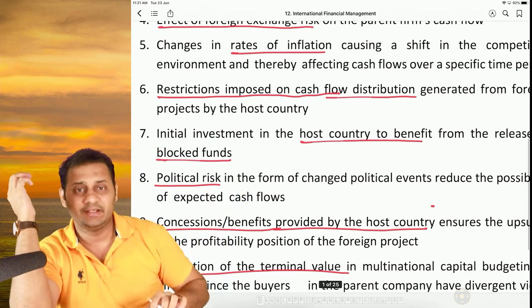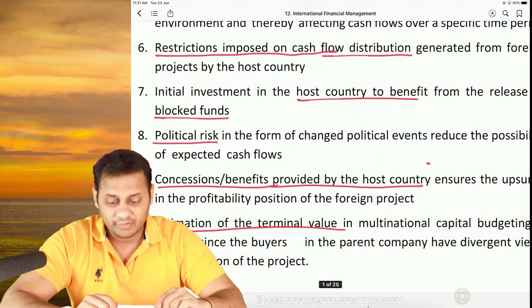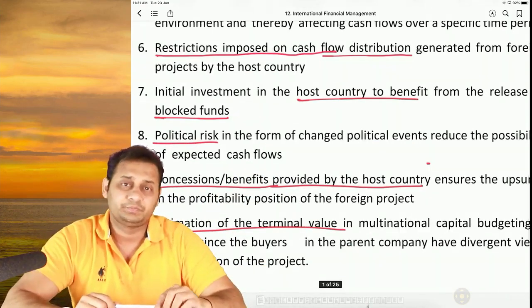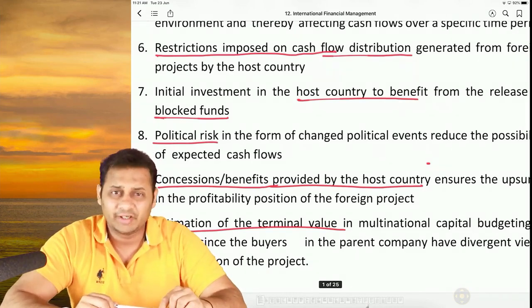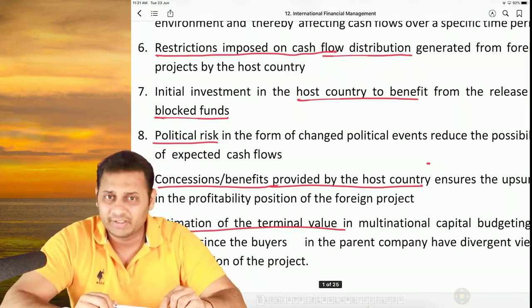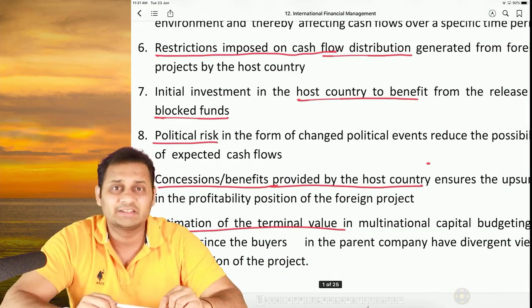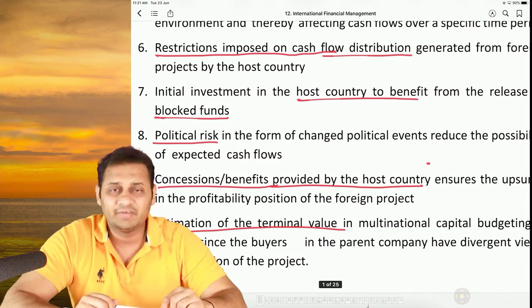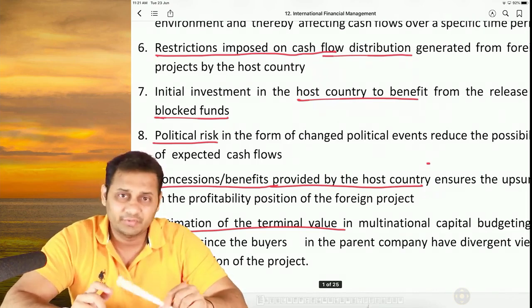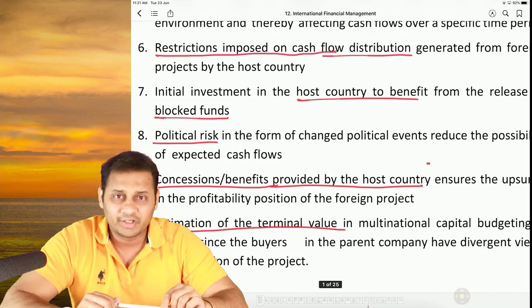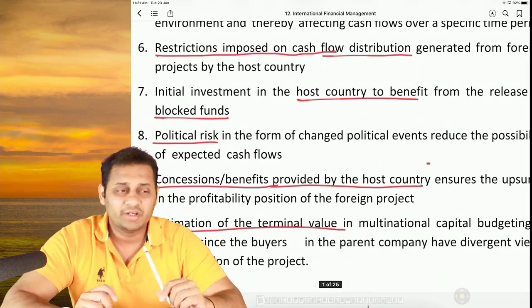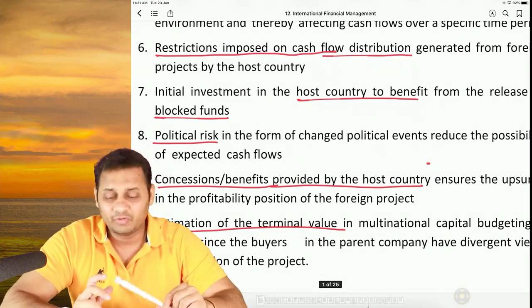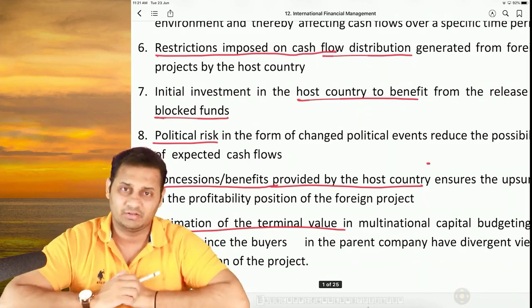The next is point 8, political risk. Obviously we are in India, we know more about BJP, Congress and AAP and everything, so we can predict a couple of things that are going to happen in the coming time, let's say 5 years, 3 years. But we don't have any idea about what is going on in USA, UK, Brazil, Canada. So if we are starting a project there, there always arises a risk called political risk.